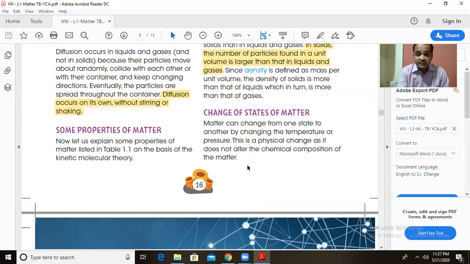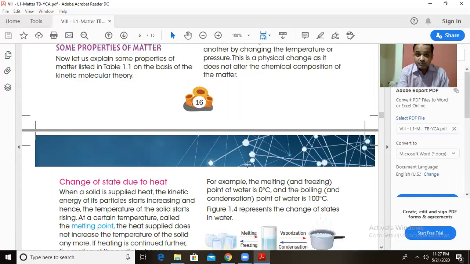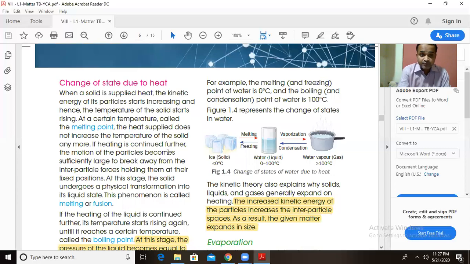When the state of matter changes, let us see some conditions for that. Due to heat, when heat is supplied to a solid material, it undergoes melting. It is converted into a liquid state. So what happens over there? When heat is supplied to solid particles, the particles gain energy. They start moving a little bit faster. Their kinetic energy increases. And as the kinetic energy increases, they move away from each other, and they change into a liquid state.